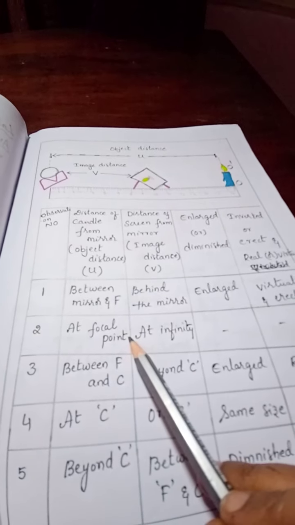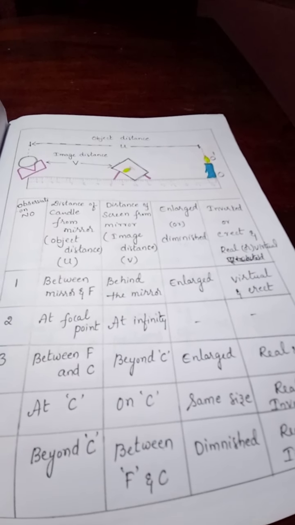Very easy to remember. Object is at focal point. This is the distance of the candle. Candle is nothing but the object. Object distance is what? Focal point. We need to keep the object at the focal point. In this activity, what is our assumed focal length? Assumed focal length is 10 centimeter. So where is the object? Object is at 10 centimeter. Now, when the object is at 10 centimeter, we get the image at infinity. We don't know where we will get it, so that's why it is given a dash like this. Obviously it will be enlarged.